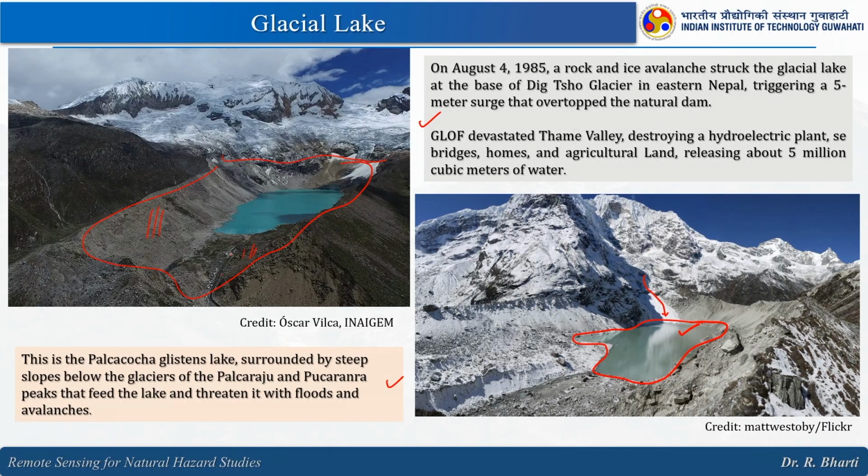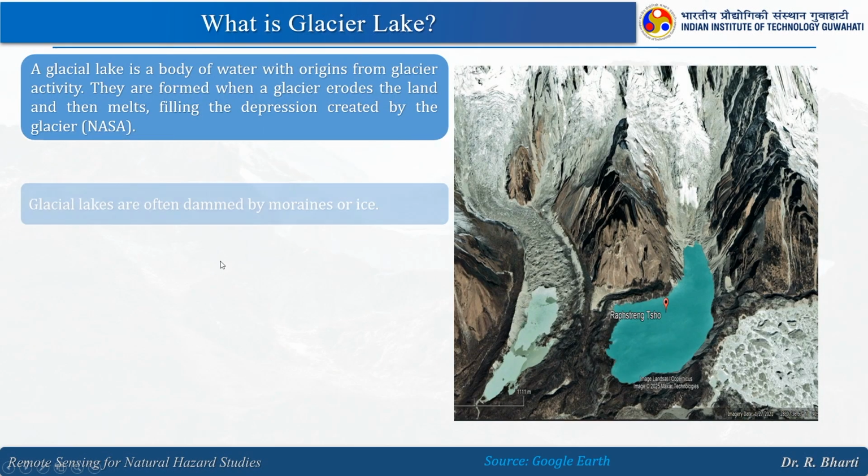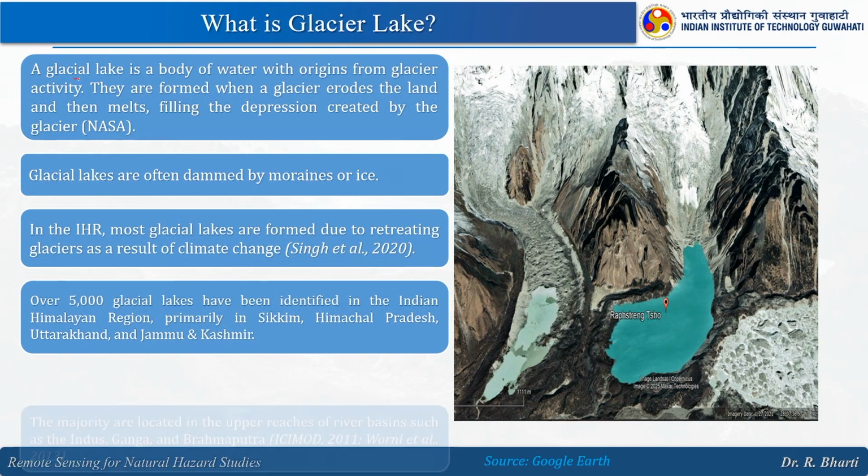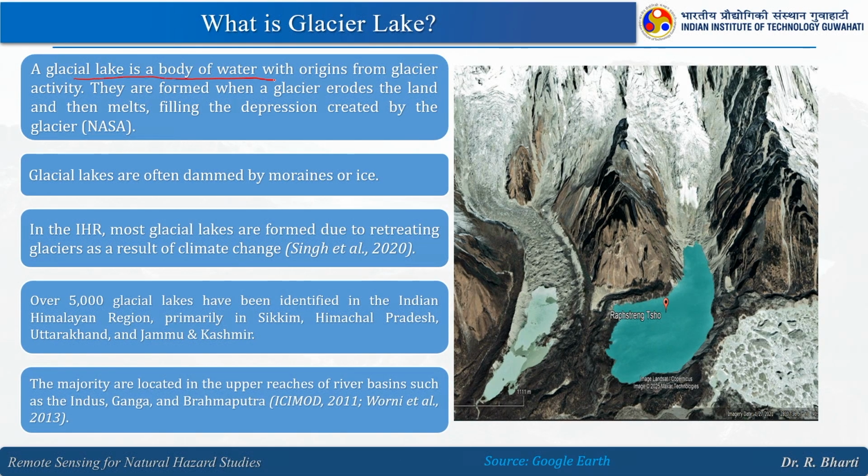We will discuss the moraine part in detail. So, let us try to understand the glacier lake. A glacial lake is a body of water which originates from glacier activity. They are formed when a glacier erodes the land and then melts, filling the depression created by the glacier. Glacial lakes are often dammed by moraine or ice.